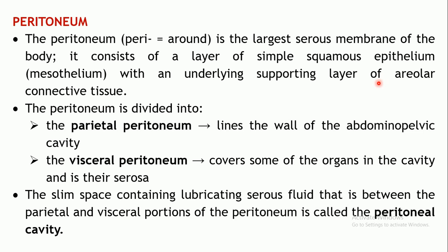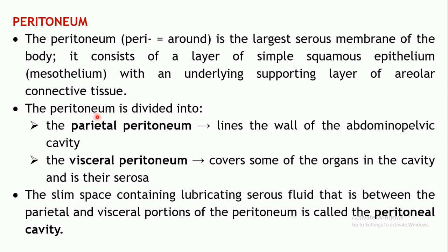So the peritoneum is basically a double-layered structure. It's a protective layer forming an outermost cover for your internal organs, so it is protecting your internal organs. Most of your digestive system organs are protected by this peritoneum.